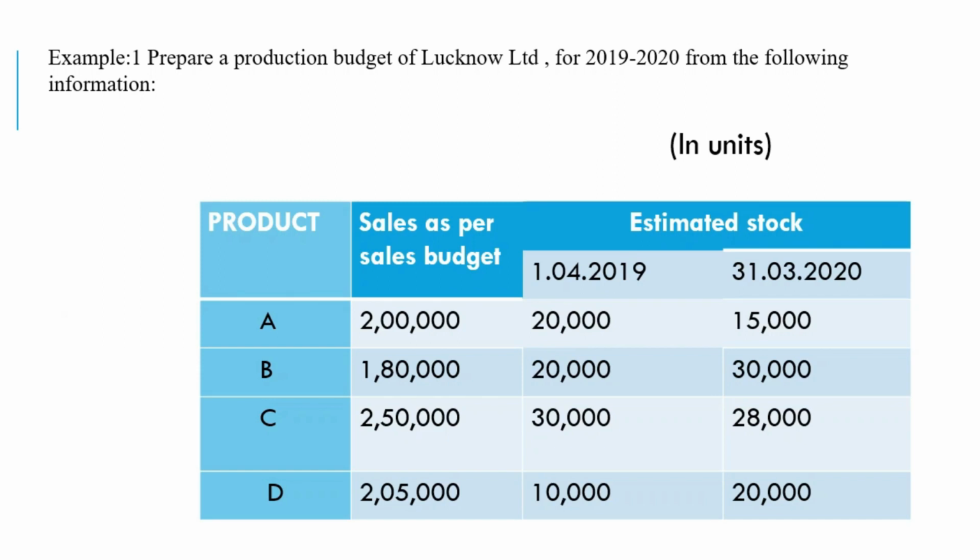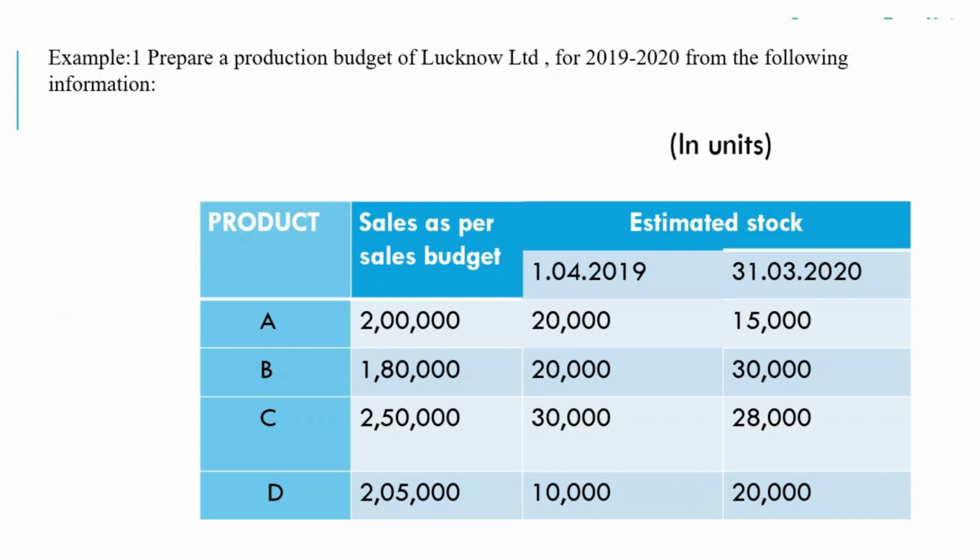Example 1. Prepare a production budget of Lucknow Limited for 2019-2020 from the following information. Here the items are given, the stocks and sales budget items, in units, not in rupees. Quantity is assessed here, and that is why production budget is assessed on a quantity basis. We have 4 types of product: A, B, C and D. Budget is given: A 2 lakh units, B 1,80,000, C 2,50,000 units and D 2,05,000 units.